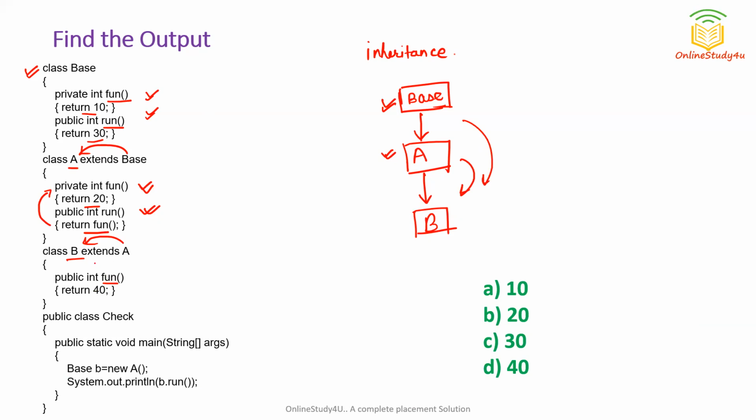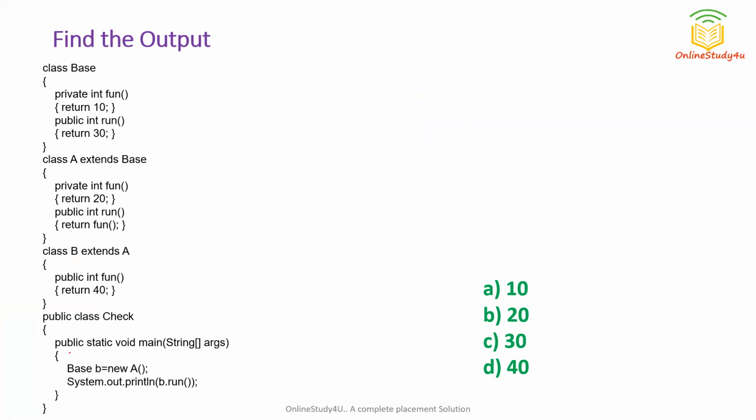So whenever we call the fun function through the object of B, this fun function will be called. But when we call the run function through the object of B, you can see this run function will be called. Okay. So now let us move to the main block and try this out. What will happen? First, we are creating an object reference of the base class. So we know this concept that a parent class object reference can hold the object of the child class.